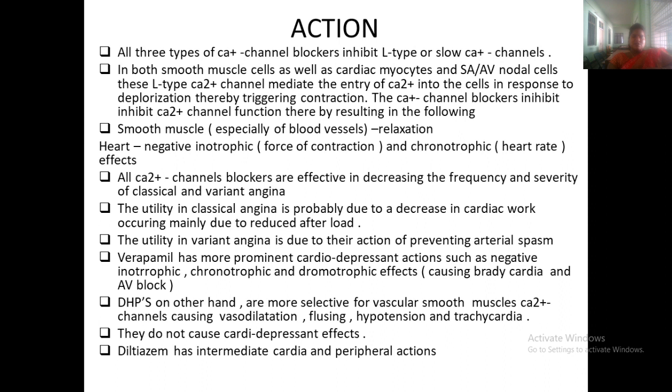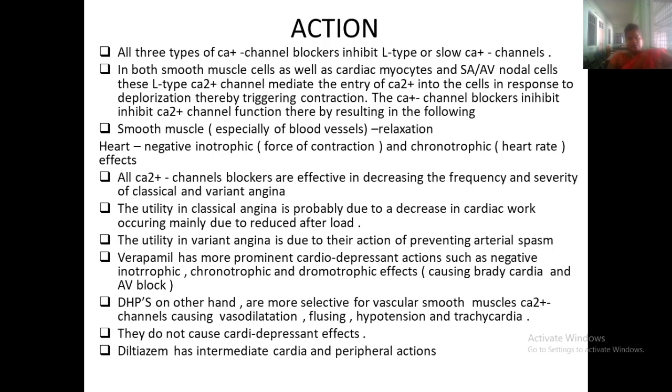These calcium channel blockers are effective in decreasing the frequency and severity of angina. The utility in classical angina is probably due to a decrease in cardiac work, because of reduced afterload.